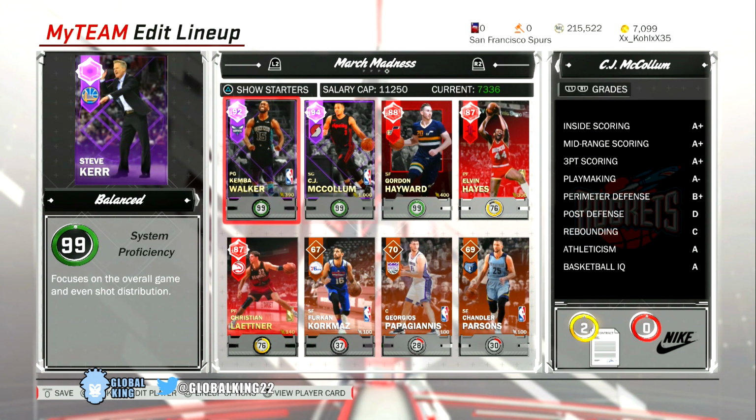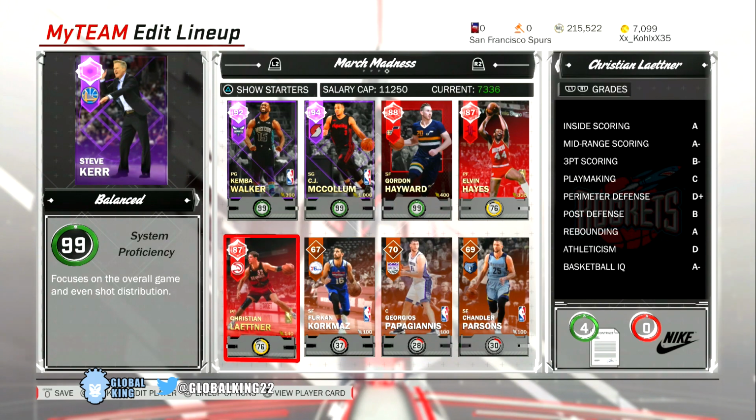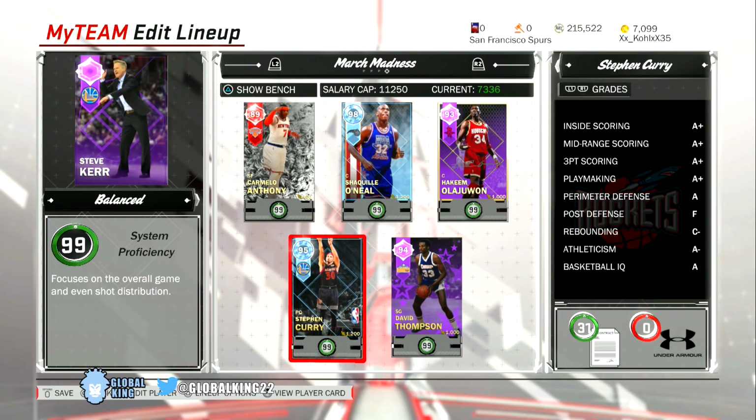These 10 players are just people that I saw when I was researching and figured, you know what, I kind of wanted to try them in my lineup, and they might have had better cards than other players, so that's why I chose them in this lineup. But yes, this is the lineup I'm going to be running with, and let's get into this gameplay and see how this March Madness squad builder does. I actually think we're going to do pretty good, but without further ado, let's get into the gameplay.